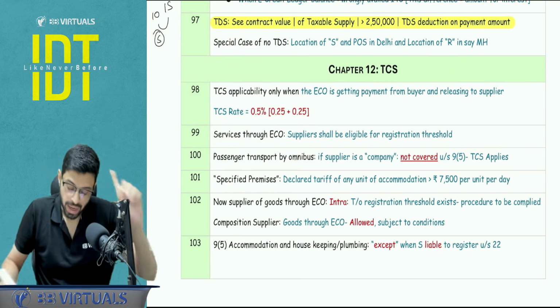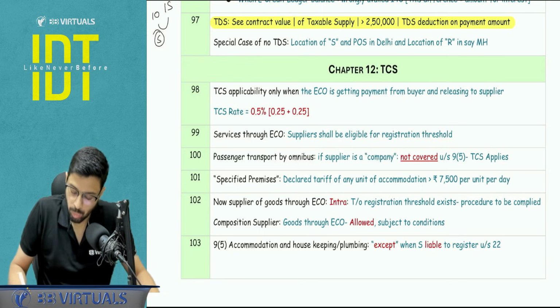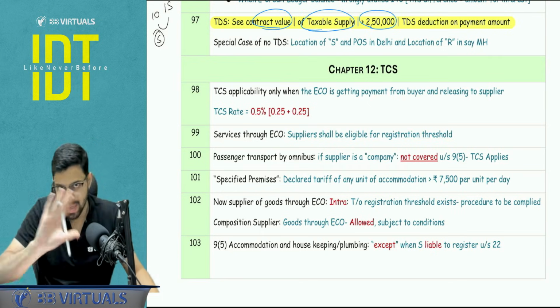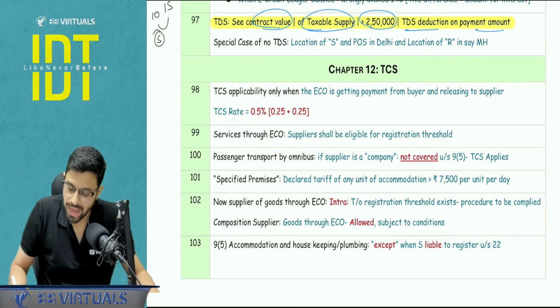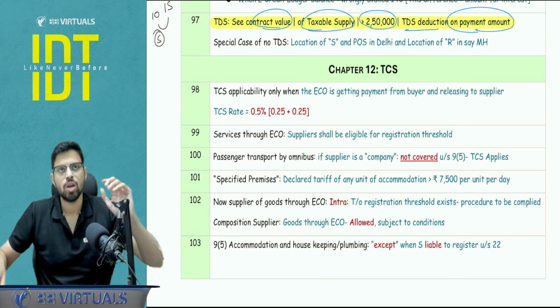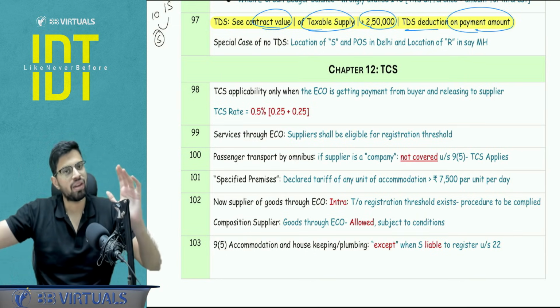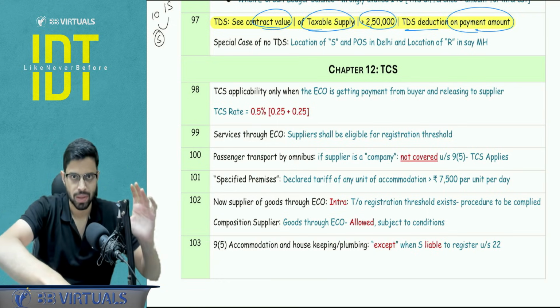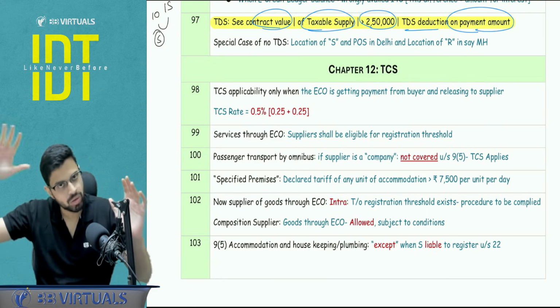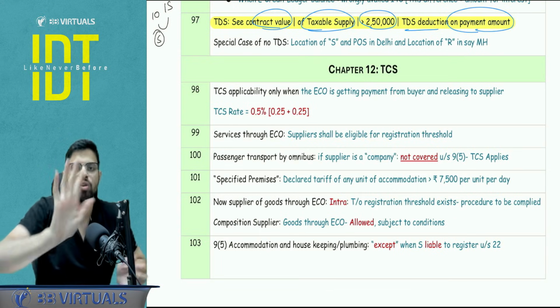Is this clear? And yes, from the calculation standpoint, one more point: if the contract value exceeds 2.5 lakh of the taxable supply, exempt you have to ignore, then the TDS actually is going to happen on the payment amount. So it is possible that a contract is, let's say, 5 lakh rupees, but the payment is 5,000. So if 5 lakh taxable value, yes, TDS is applicable. On 5,000, you have to deduct the TDS.